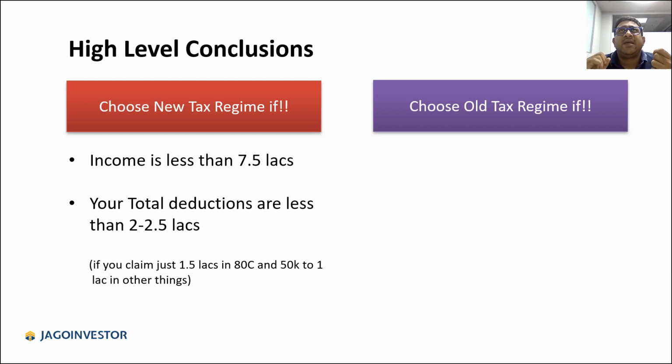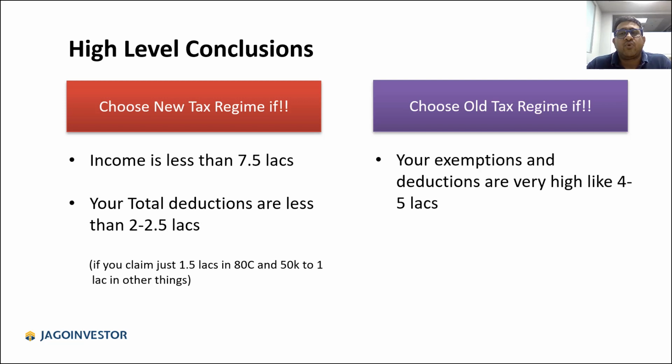So if you are claiming, let's say, 80C and some medical insurance and nothing more, if your total deductions and exemptions are up to 2.5 lakh rupees, then even then the new tax regime will be beneficial for you. Okay. And when should you choose the old tax regime? That is only and only if your total deductions are very, very high.